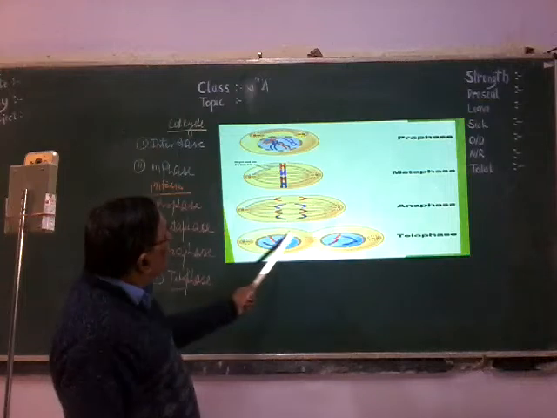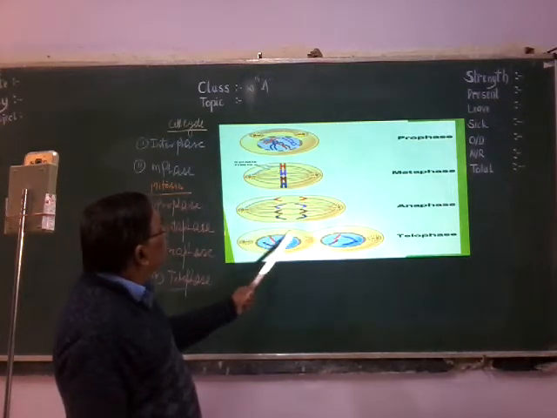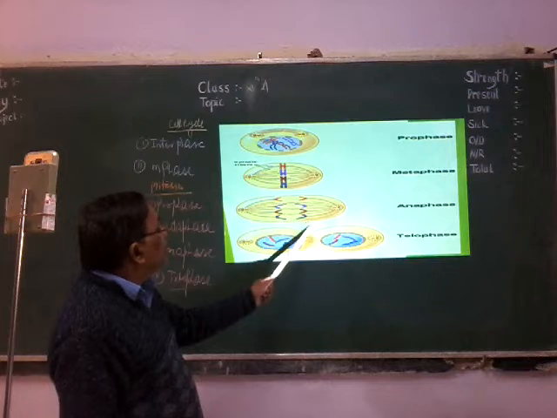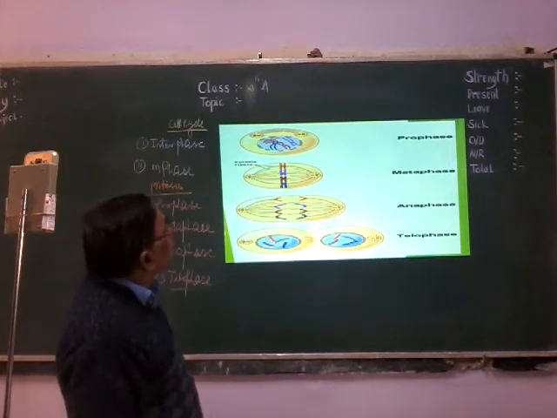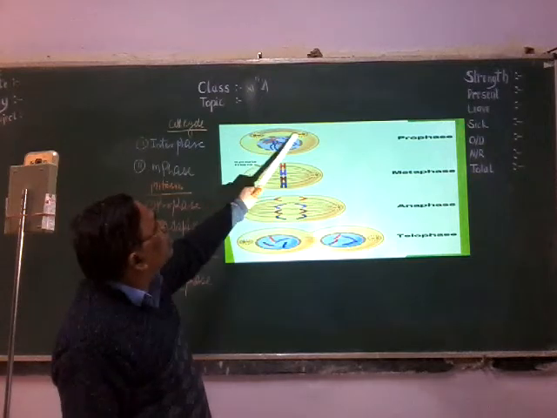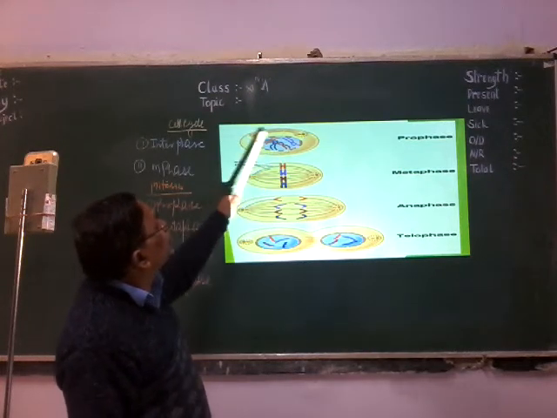Again, in the telophase, the chromosomes that moved to opposite directions in the anaphase are now at the poles. In the telophase, the nuclear membrane and nucleus reappear and the cell undergoes constriction. First the nucleus divides, karyokinesis, then the cytoplasm divides, that is called cytokinesis. So in the prophase, the nuclear membrane and nucleus disappear, the centrosome divides to form two centrioles, which reach opposite poles.